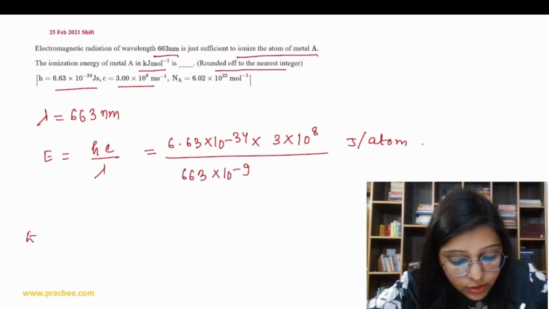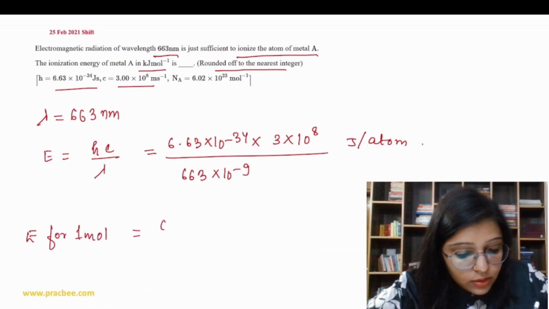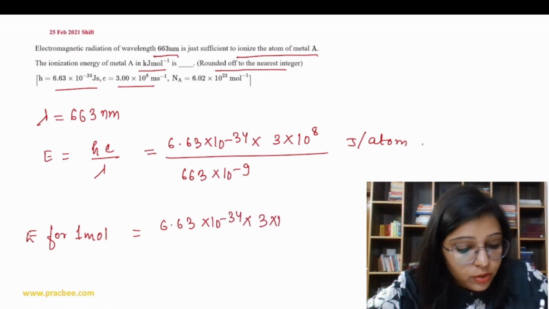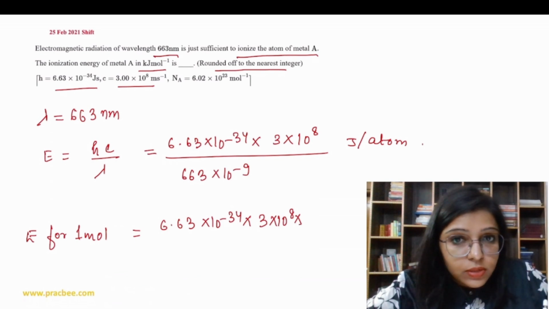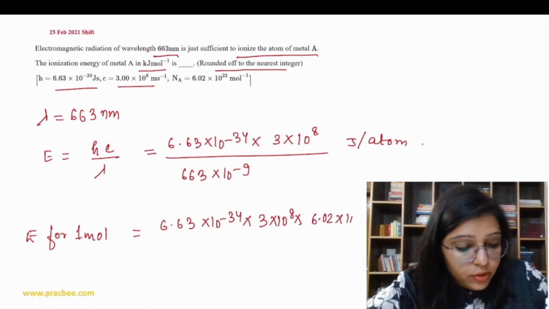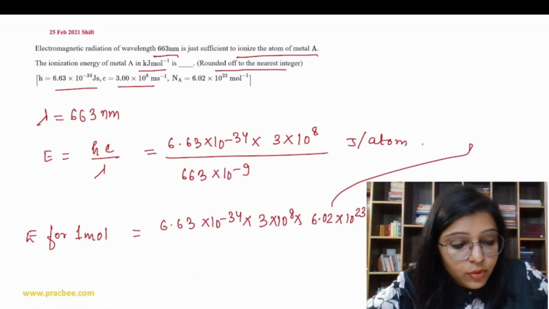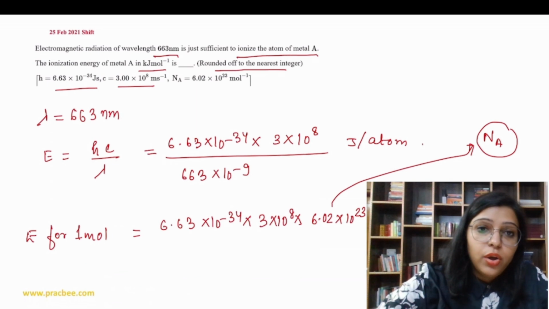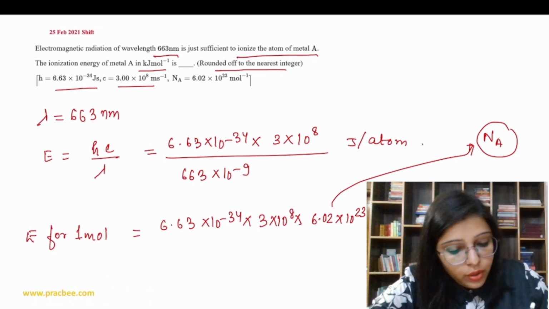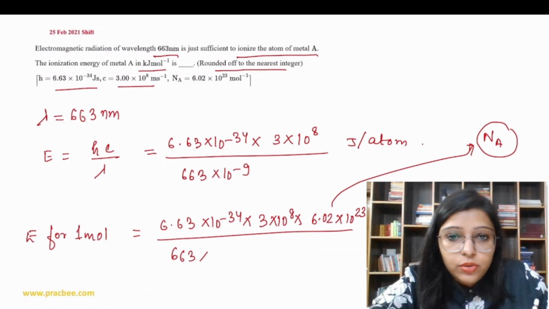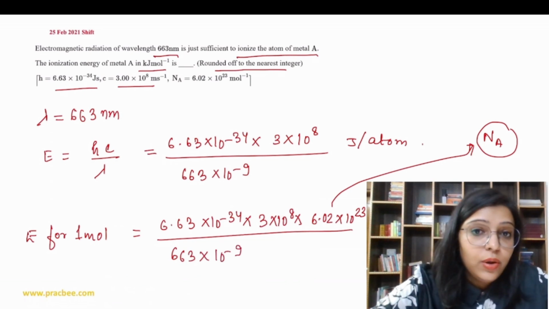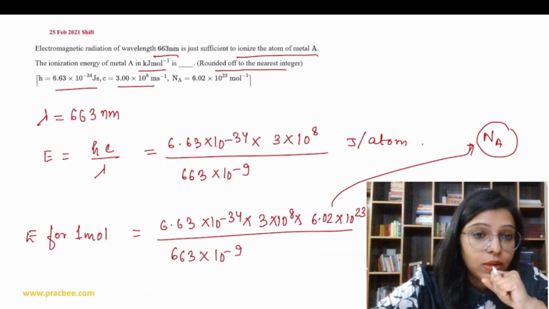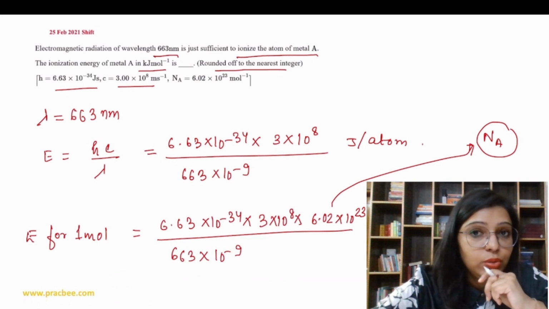So energy for 1 mole is going to be 6.63 into 10 to the power minus 34 into 3 into 10 to the power 8 into 6.02 into 10 to the power 23. That is Avogadro's number, NA, the particles present in 1 mole. Right? So we get 663 into 10 to the power minus 9. Now we have this in joule per mole. Now our task is to convert this into kilojoule per mole.